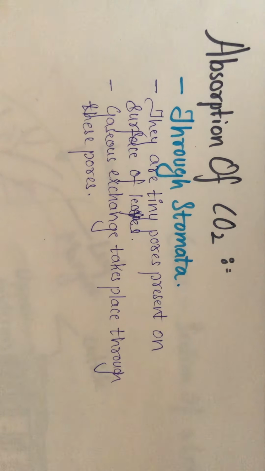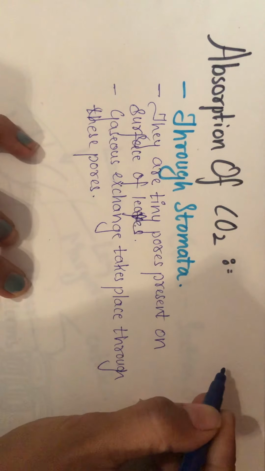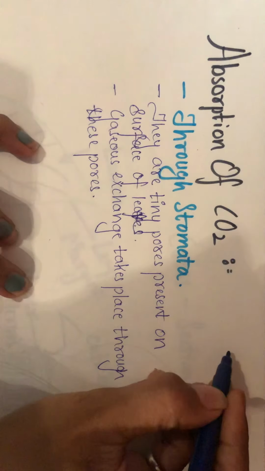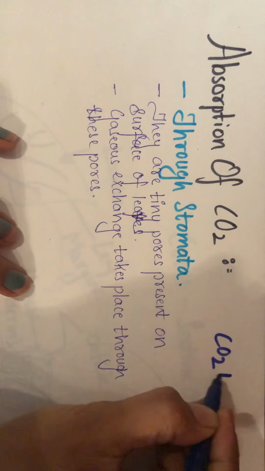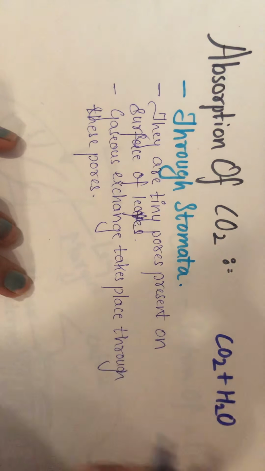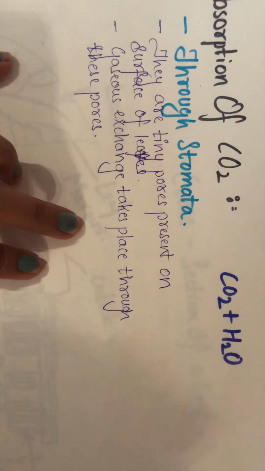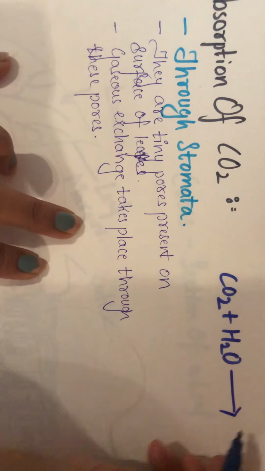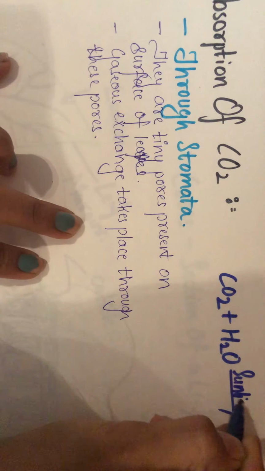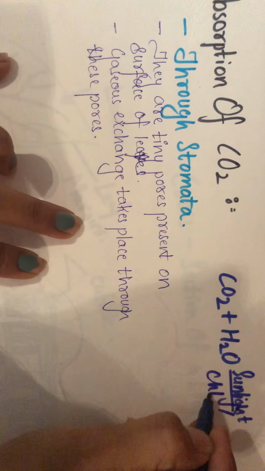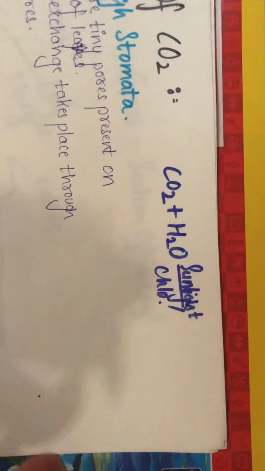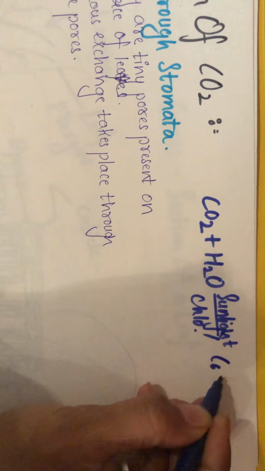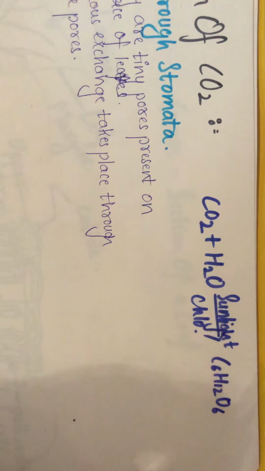Now here, we already talked that during the process of photosynthesis, CO2 combines with water in the presence of sunlight, and with the help of chlorophyll, what is produced? Yes, a molecule of glucose is produced, along with oxygen.